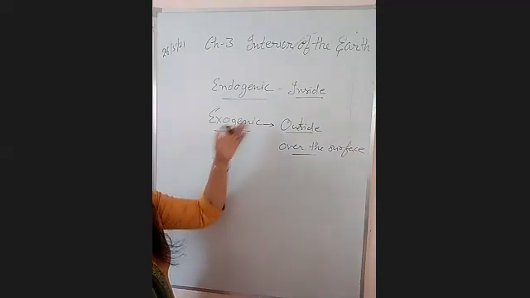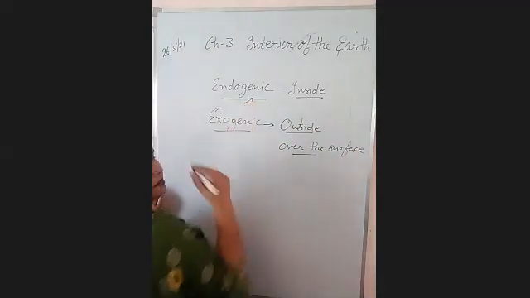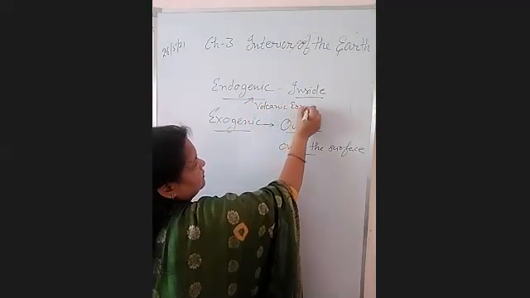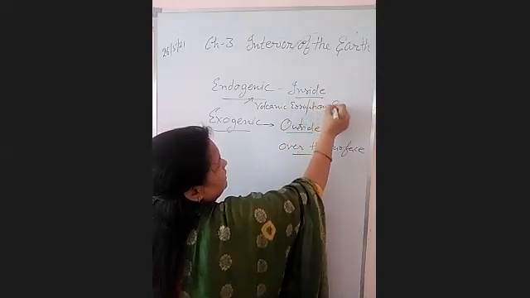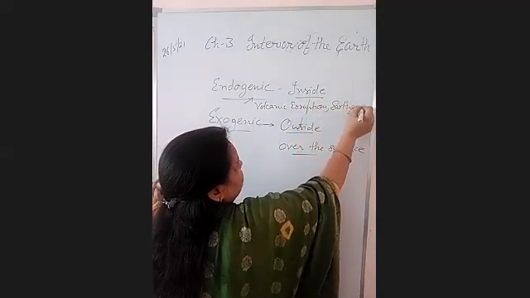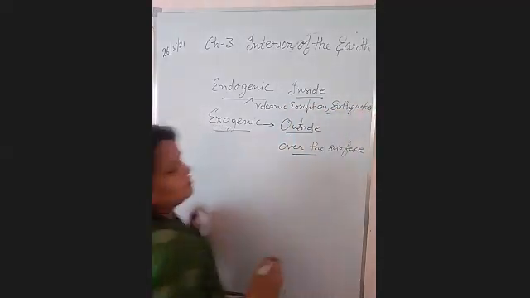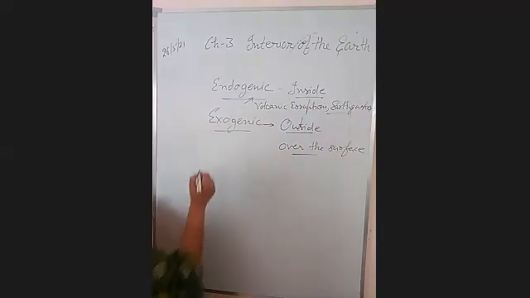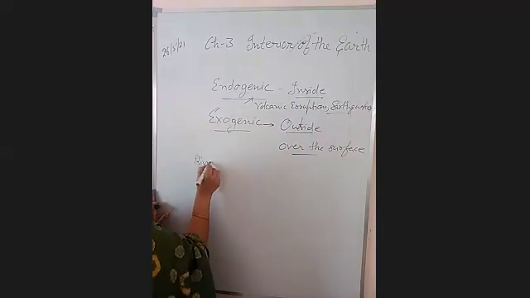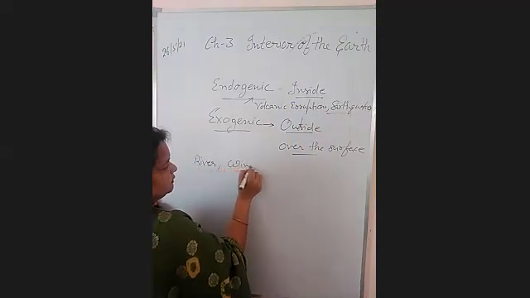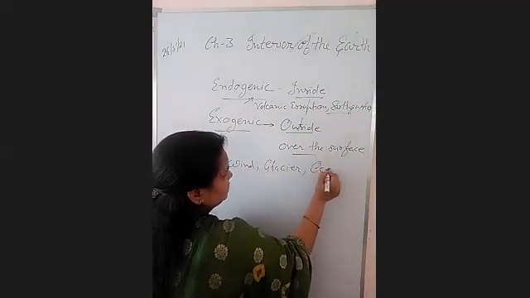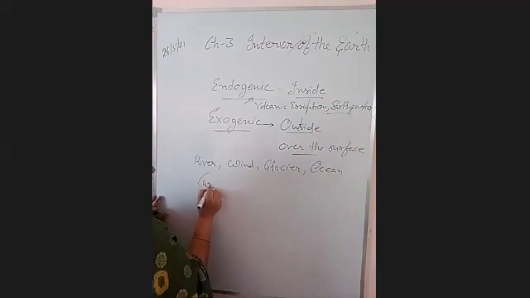So what are these forces? First, endogenic forces are the sudden forces like volcanic eruption, earthquakes, because these forces come from under the earth, right? And exogenic forces are like our weathering agents: river, wind, glacier, ocean currents or ocean waves, right?